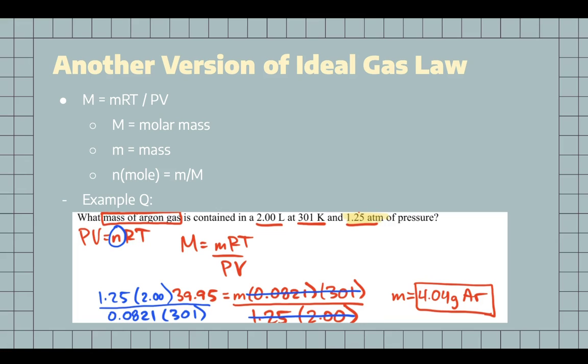We can plug those values into the equation, which would be 39.95, as that is the molar mass of argon, is equal to m, the mass, times 0.0821, which is the value of R, times 301, divided by 1.25 times 2, the pressure and volume. After isolating m, the value we would get is 4.04 grams of argon.